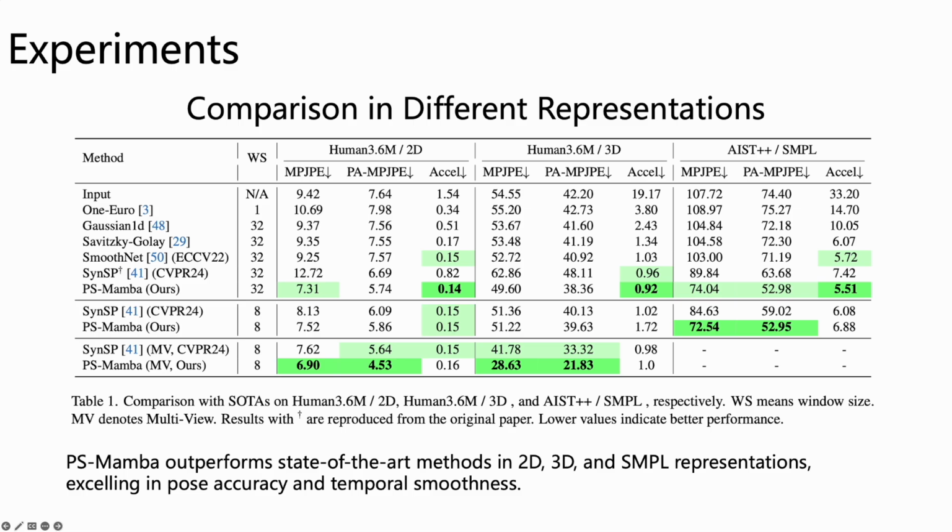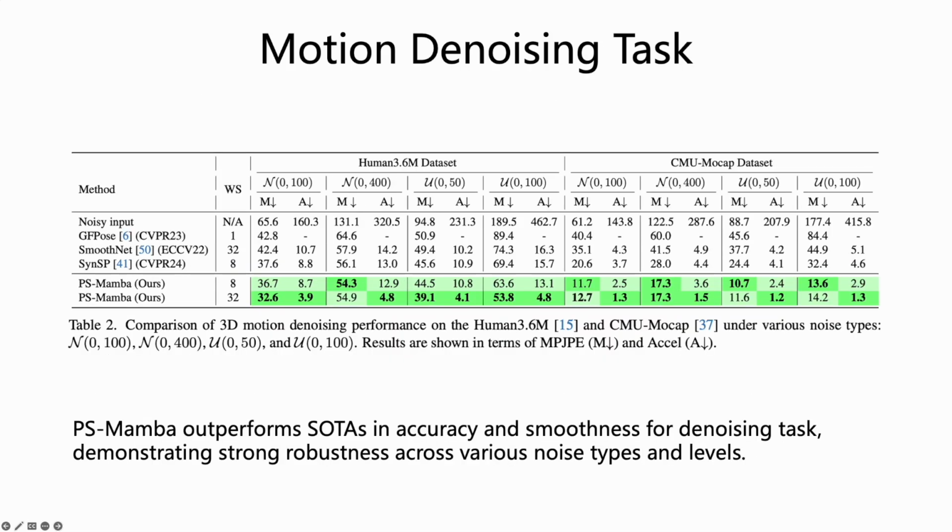PS-Mamba outperforms state-of-the-art methods in 2D, 3D, and SMPL representations, excelling in pose accuracy and temporal smoothness. PS-Mamba demonstrates remarkable robustness and performance across a wide range of noise types and levels, outperforming state-of-the-art methods in both accuracy and smoothness. These results confirm its potential for effective denoising in 3D human motion analysis under diverse conditions.